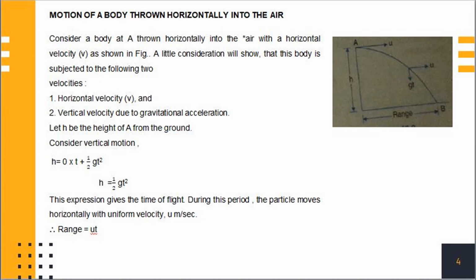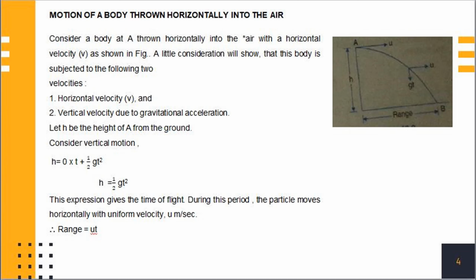In this figure, let u be the initial velocity of the particle, and let the horizontal range be the horizontal distance through which projectile travels. Let h be the height of A from the ground.